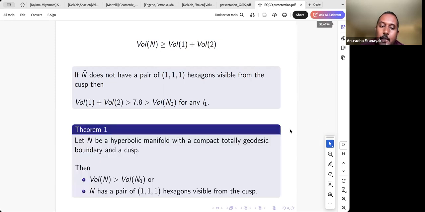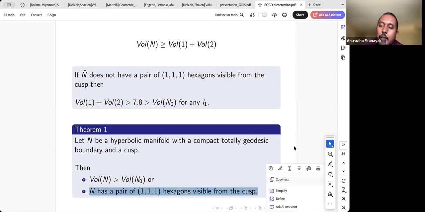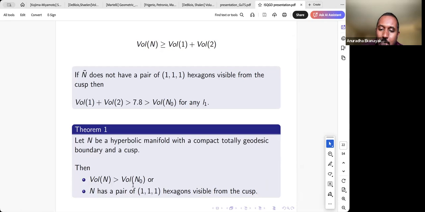We can say if we take a manifold with a geodesic boundary and a cusp, either its volume is going to be bigger than our candidate, or, if not, it's going to have a pair of 1-1-1 hexagons like this. So that tells us all we have to do is to now look at the manifolds with this property. We look at the manifolds that have a pair of 1-1-1 hexagons. So for the remainder of this talk, I'm going to talk about the case where a manifold has a pair of these special hexagons.